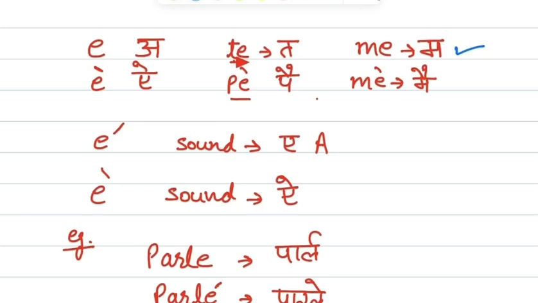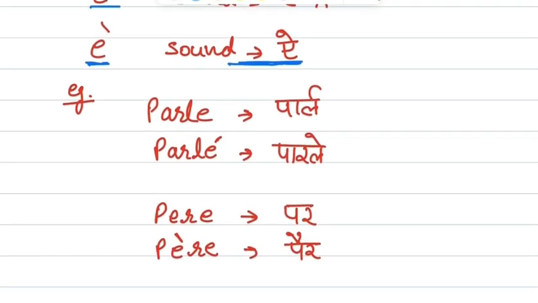ME, if I put accent grave on E, the sound will be me. Okay, so let's quickly revise. When we put accent aigu on E, the sound is A, and when we put accent grave on E, the sound is A. Clear? Let's understand with few examples.